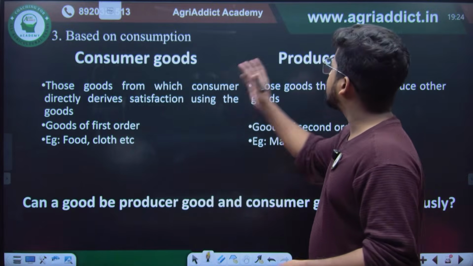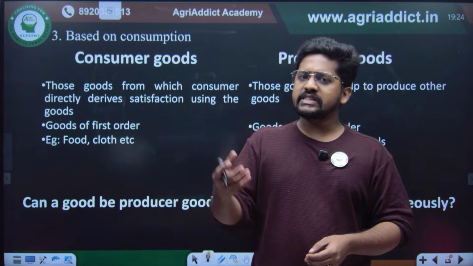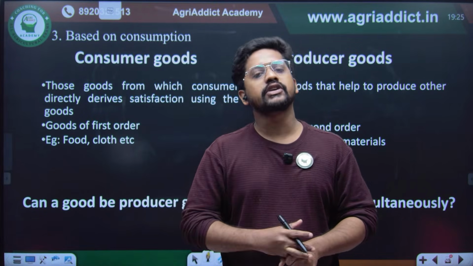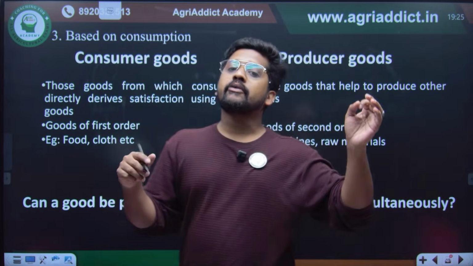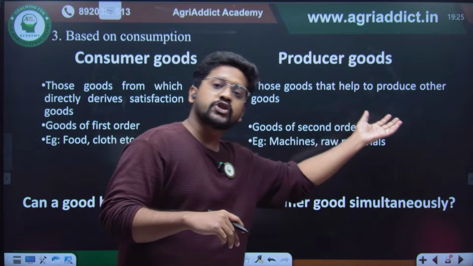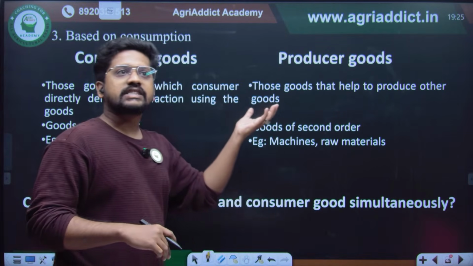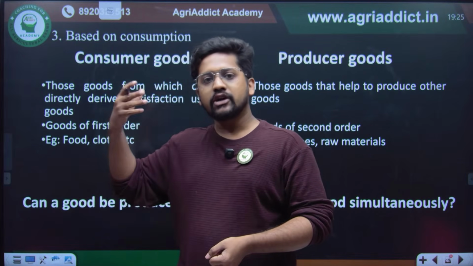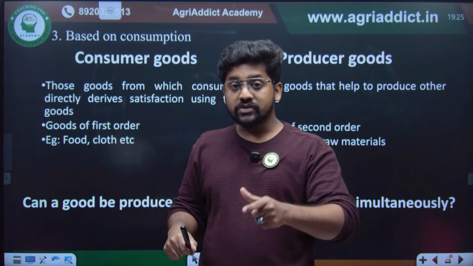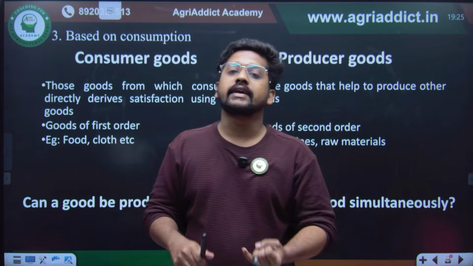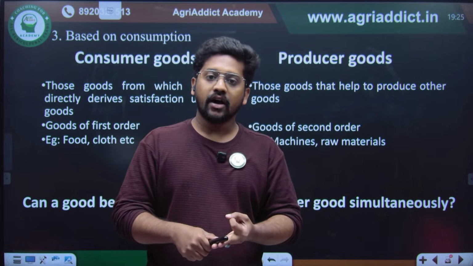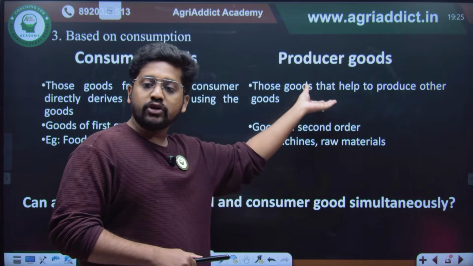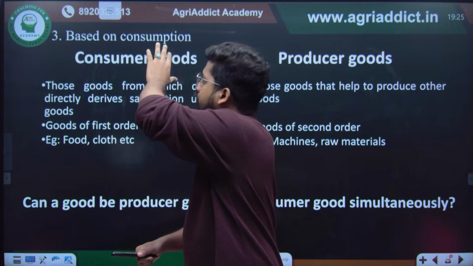Then coming to consumer goods and producer goods. Consumer goods are the goods from which we can directly derive satisfaction, in the same way that you are deriving satisfaction by using your phone. But there are producer goods. These are some of the raw materials which help to produce the consumer goods, right? For example, if we take a paddy farmer, rice is a consumer good because we can directly cook it and eat it. But at the same time, the commodities which are used to produce the rice, like seeds or maybe fertilizers or maybe pesticides or maybe machineries, can be considered producer goods. So producer goods are those goods which we use to make the consumer goods.